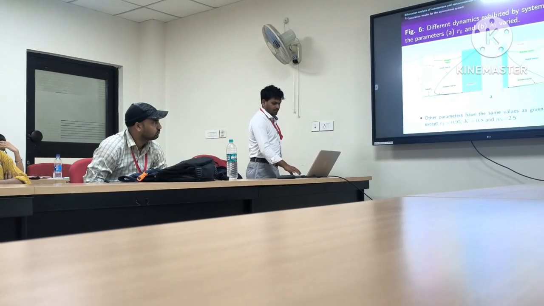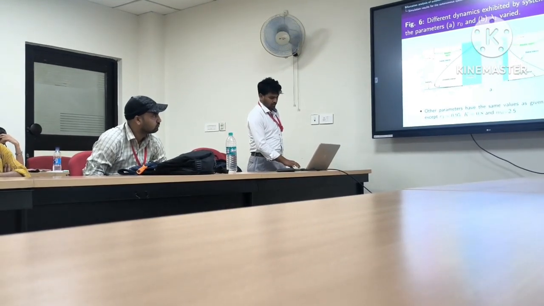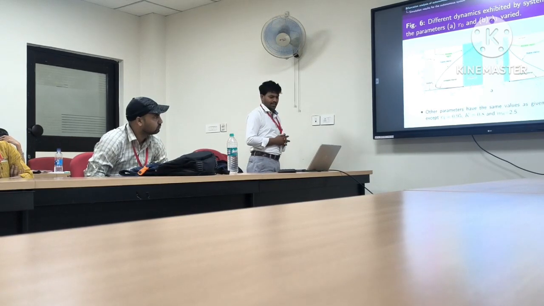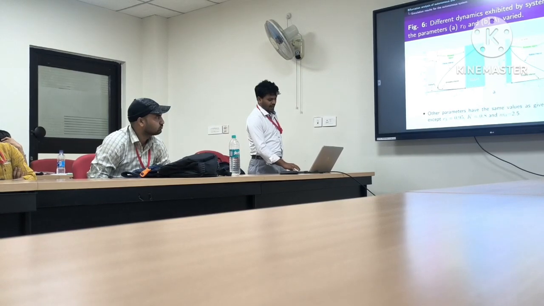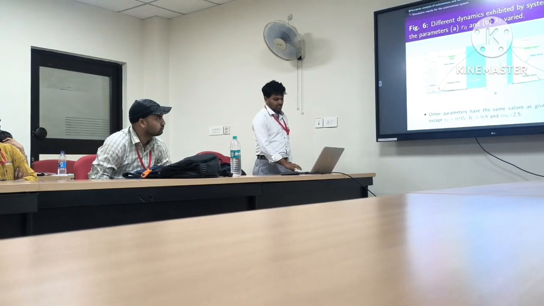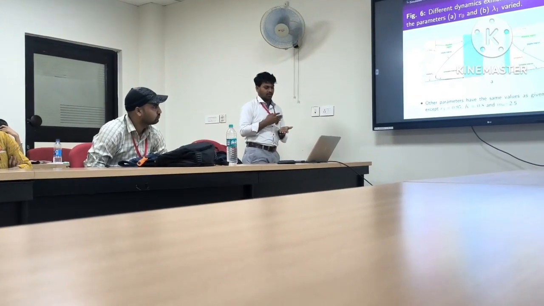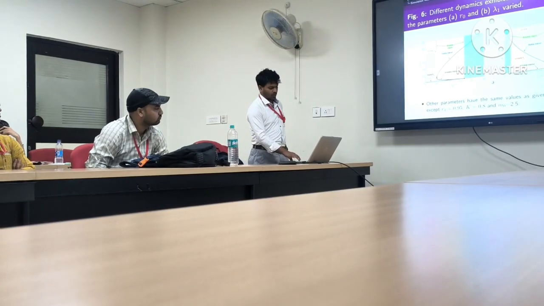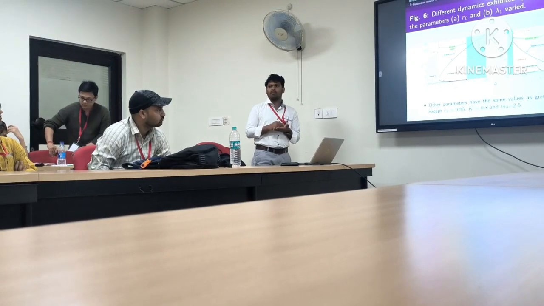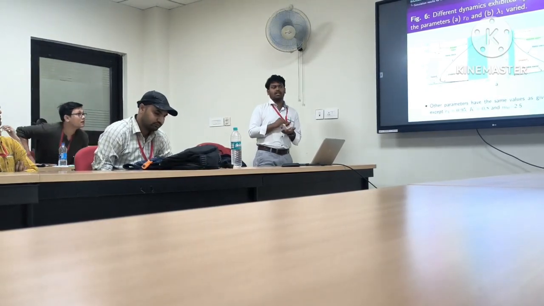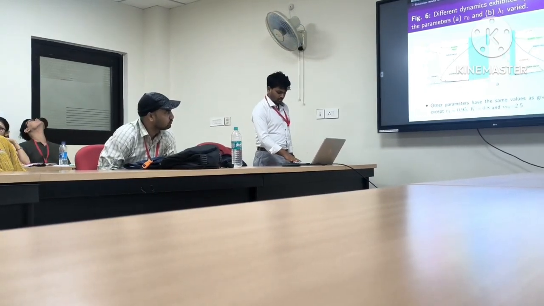Here we perform different dynamics exhibited by our proposed system. So when R0 is very low, there exists no interior equilibrium point, and only the prey-free equilibrium point exists, and in this region bistability occurs between the interior and prey-free equilibrium points. When R0 is greater than 1.7, the prey-free equilibrium point becomes unstable, and one coexistence equilibrium point disappears. So from this investigation we can conclude that for lower values of prey birth rate, there exists no prey population within the system. However, the predator population can persist within the system.